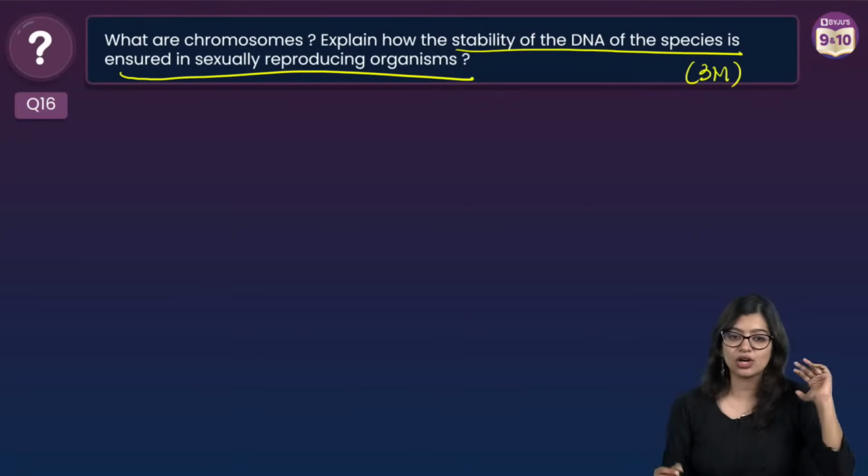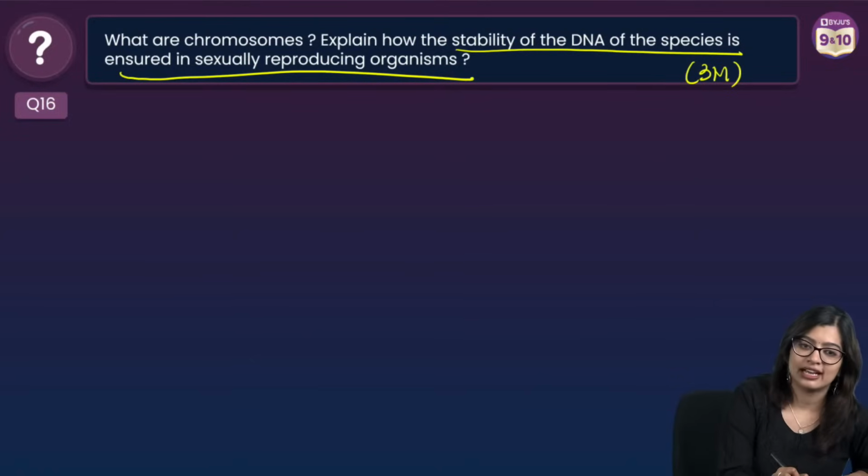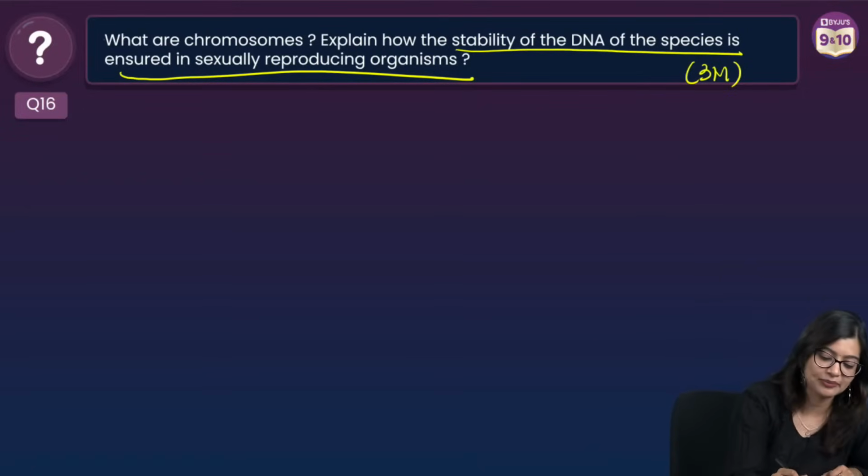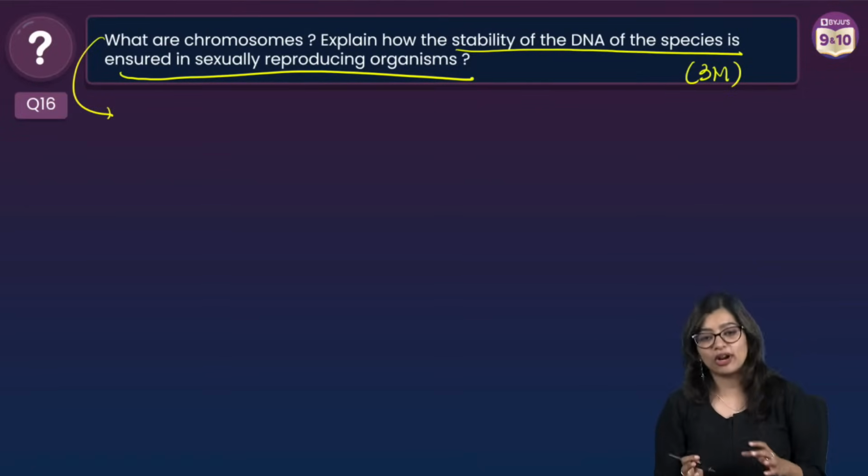But see, what are chromosomes? We know how many questions have come, Ritika, that I've done today. You tell me. In the end of the class, you tell me how many in total you got. Okay.